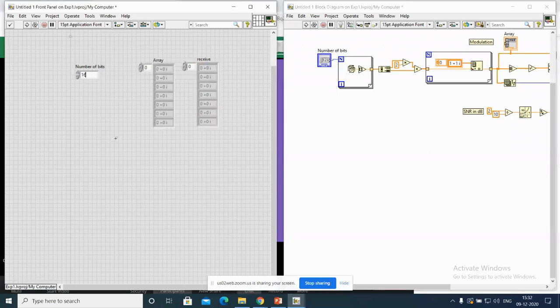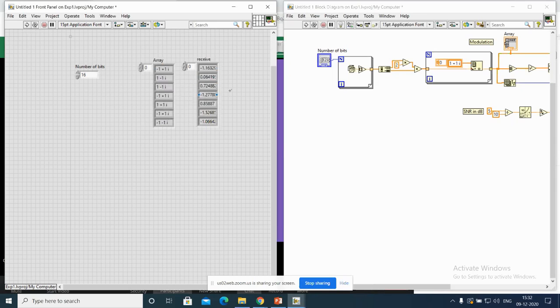So for the same 16 numbers, I am running the code. See, -1 + 1i, 1 - 1i. These are the transmitted data, and this is the received data. So that means we added some noise. If I increase the SNR from 5, obviously the result is going to change.